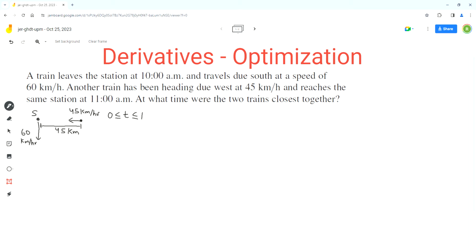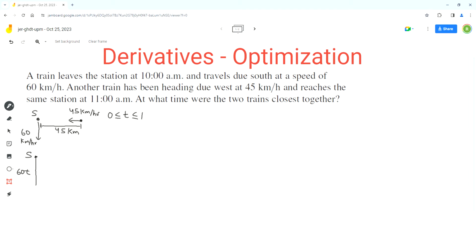Let's assume the two trains are closest together t hours after 10 a.m. That means the train going south would have traveled some distance in the south direction from station S. I'm drawing a second diagram. So this is station S, and the first train would have traveled a distance of 60t.